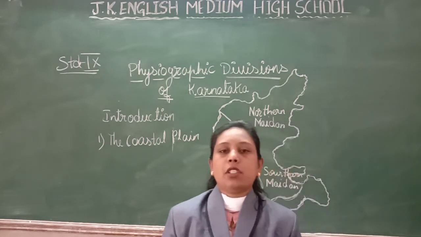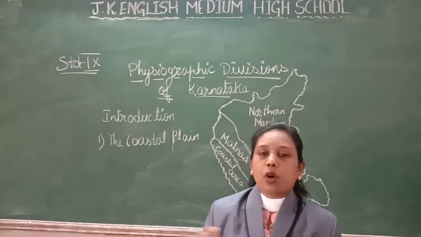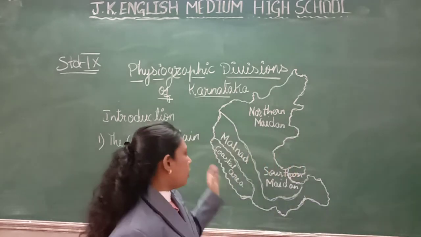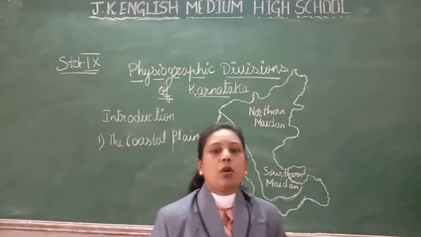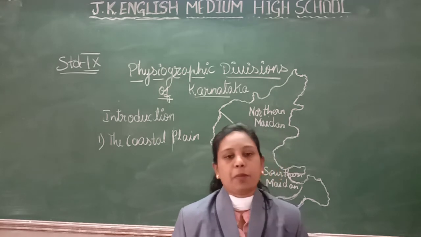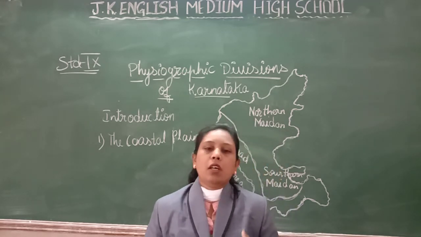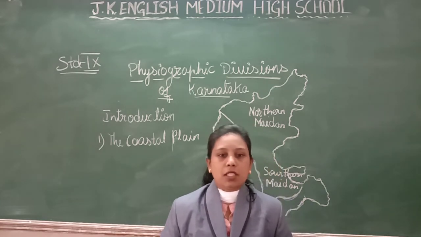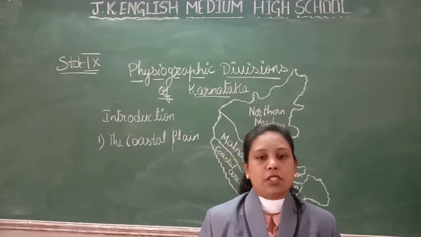So according to languages, they divided the states. At the time of that division, the area came with the sea coast and the coastal plain as a part of its territory. Territory means area. This physical division lies between the Arabian Sea and the Malnad regions.